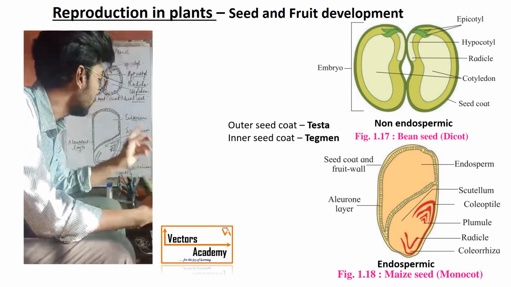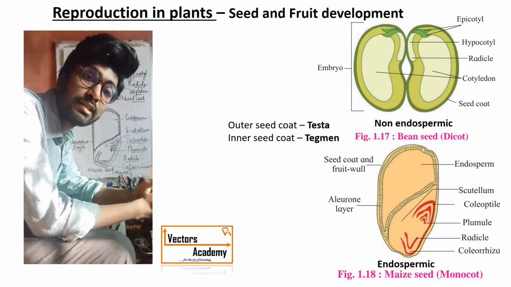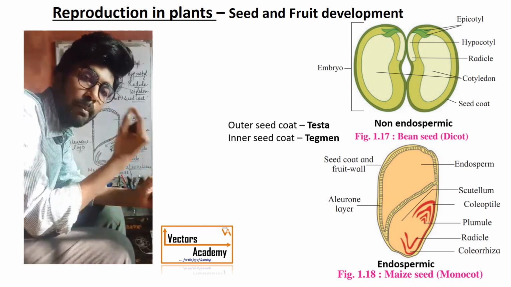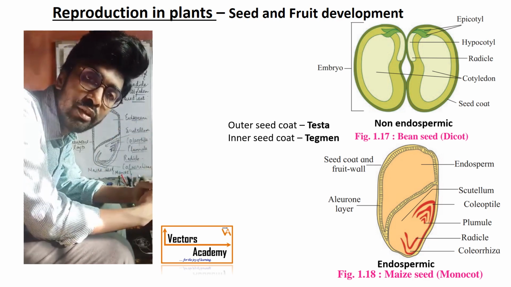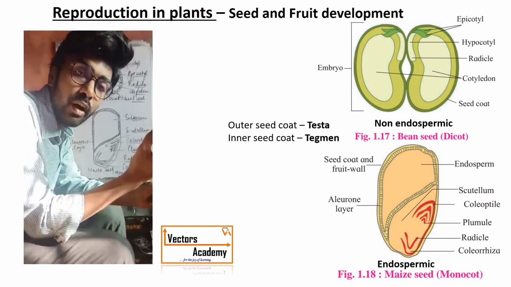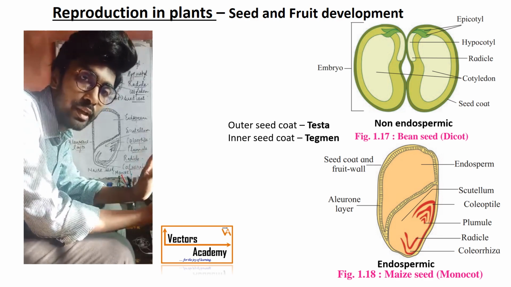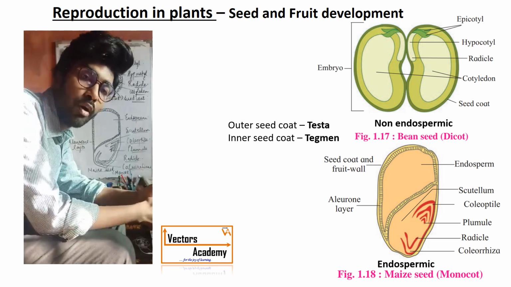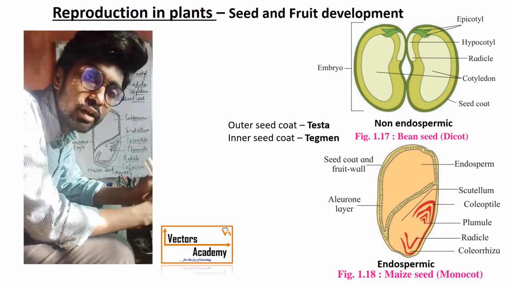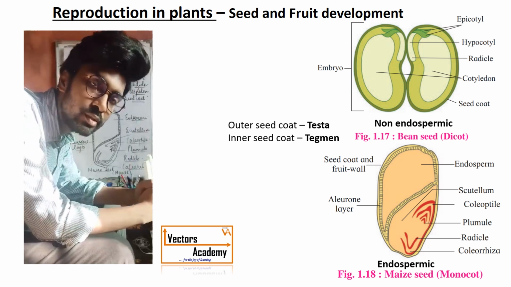Now the next one is a small opening called the micropyle. A micropyle is a small opening present near the seed coat, and it allows the entry of water and oxygen during soaking, that is, during the absorption of water.